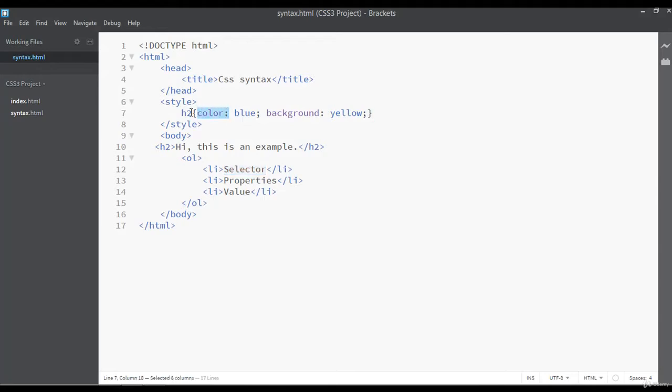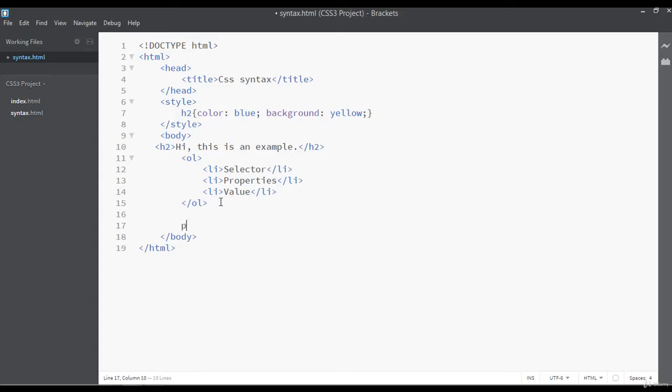Color for heading 2, we have assigned a blue color. We have assigned a yellow background color for this. So background is a property, yellow is a value, color is a property, blue is a value, and heading 2 is a selector. Once we select the element, after that we use property, value, property, value as many times as you want. So this is called CSS syntax.